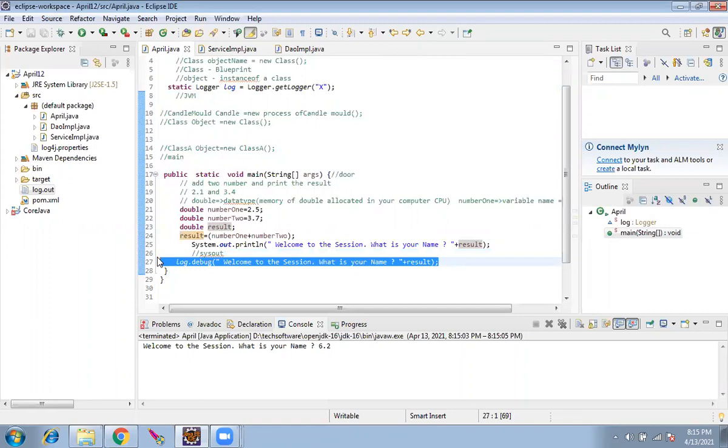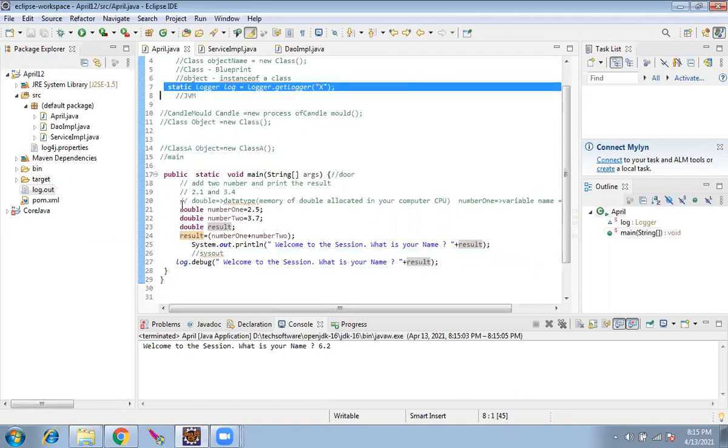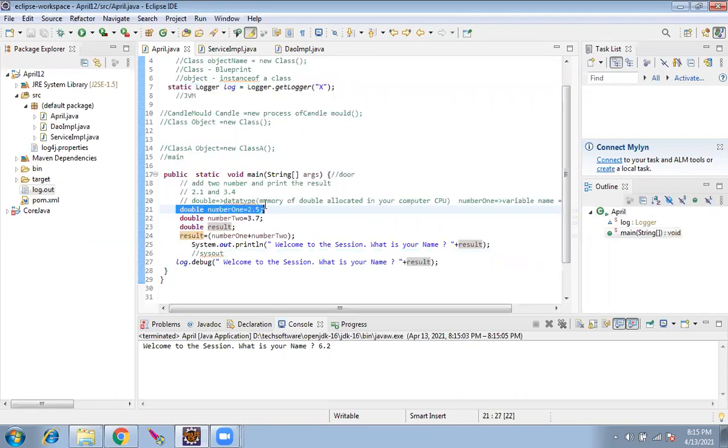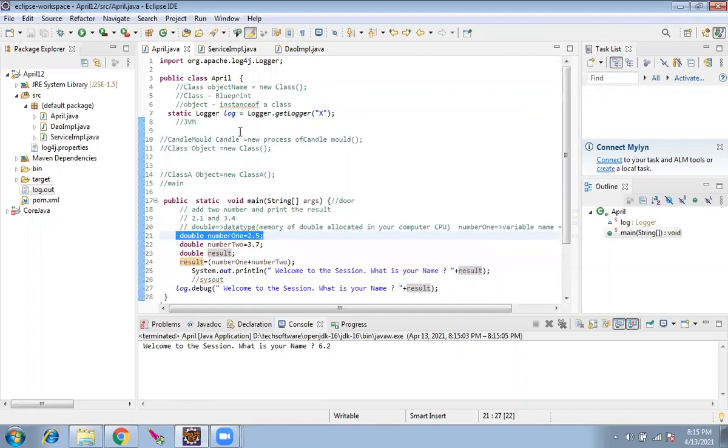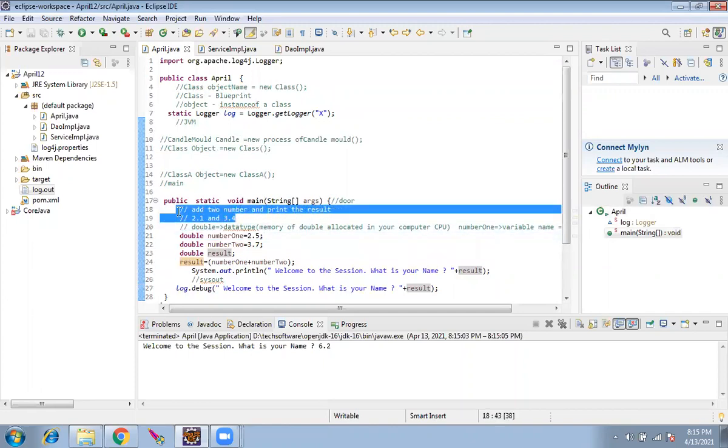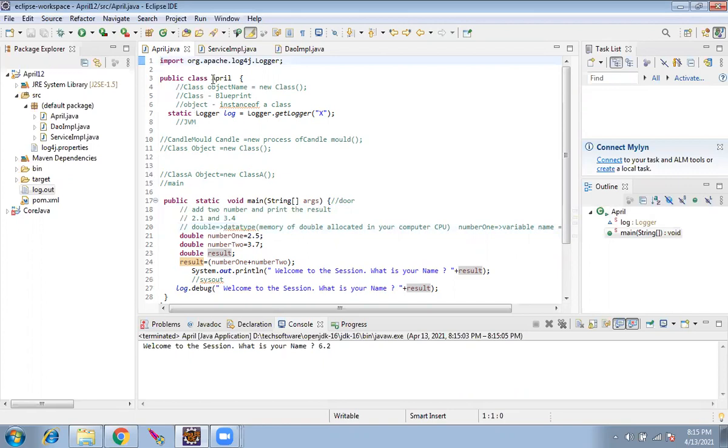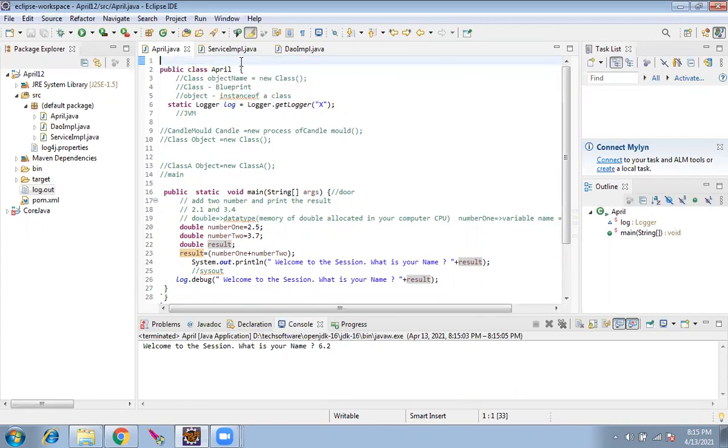Rajesh, I am asking about the starting one. Could you please go to the first line? Which one? Here? The first line. This one? No, the above. Could you please go up? Line number 18 or 19? No, it's not 18. No, it's 1. You added something, right? The logger here. This one? Yeah. I didn't add anything. It would be automatically added by the Eclipse.